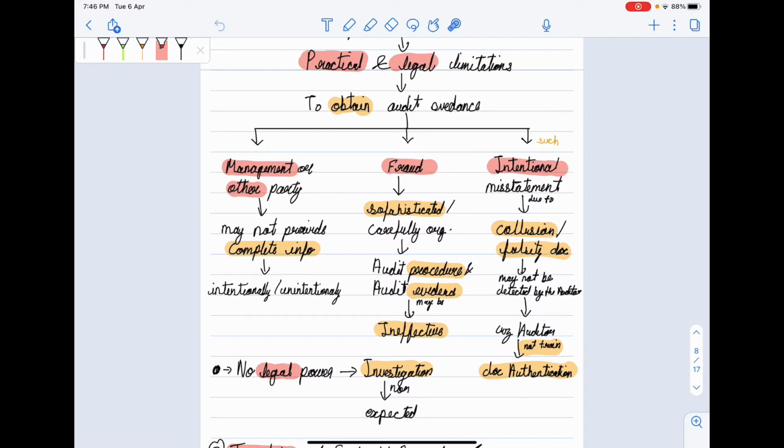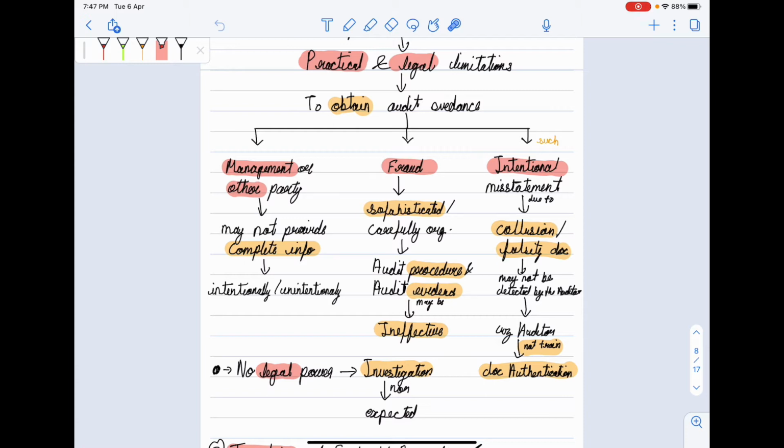All clues are hidden, everything is cleaned up, the killer is a professional, he committed the fraud sophisticatedly and left. So such sophisticated and carefully organized fraud cannot be detected by us. So our audit procedure and audit evidence will become ineffective,